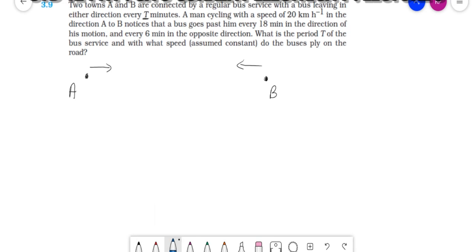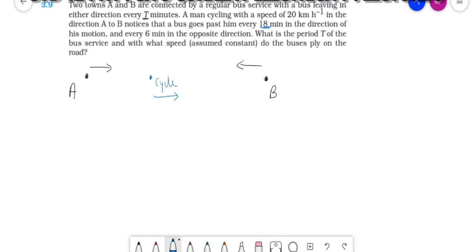Now a man cycling with a speed of 20 kilometers per hour. So let's say here there is a man with a cycle, moving from A to B, in this direction. He notices that a bus goes past him every 18 minutes in the direction of his motion.